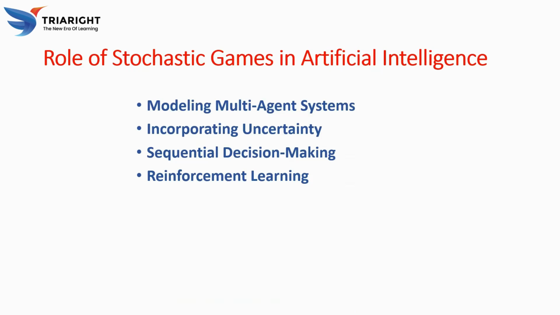Reinforcement learning: we all know something about reinforcement learning. Stochastic games are closely related to reinforcement learning (RL), the subfield of AI where agents learn the optimal strategy through trial and error in a dynamic environment. In fact, one of the key frameworks for RL is based on Markov decision processes (MDPs), which are essentially single-agent stochastic games. Multi-agent reinforcement learning extends these ideas to environments where multiple agents interact, each learning optimal strategies.